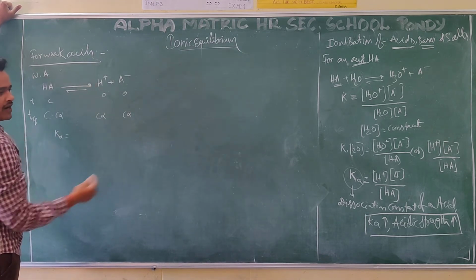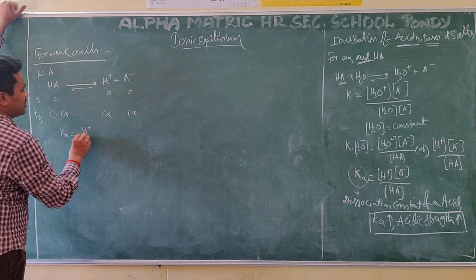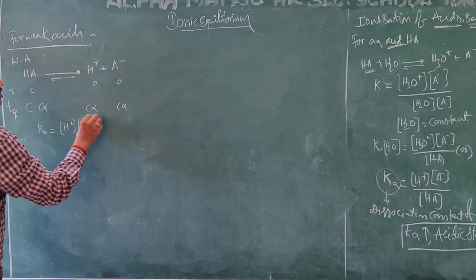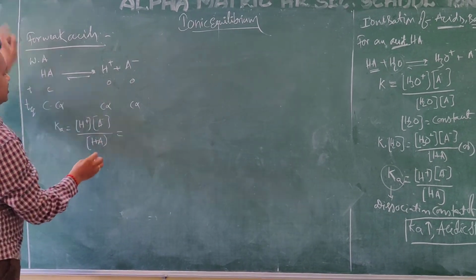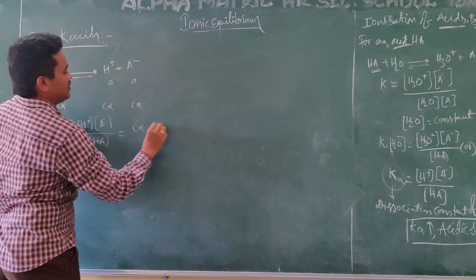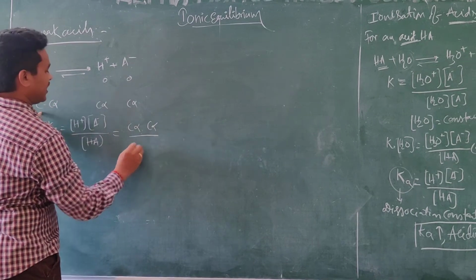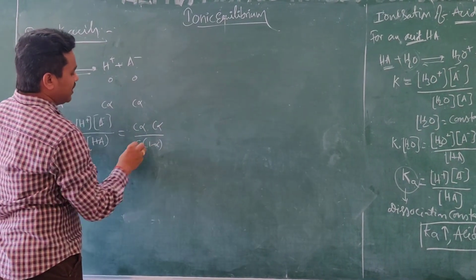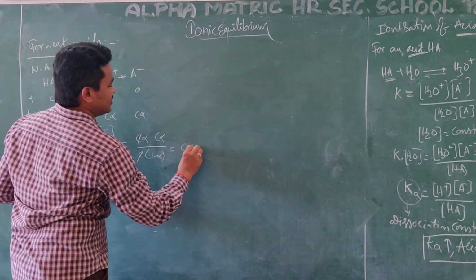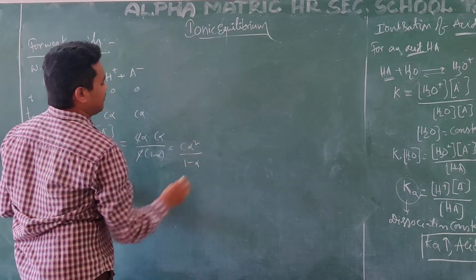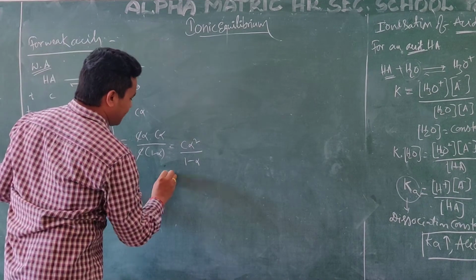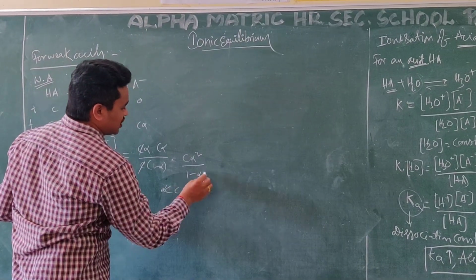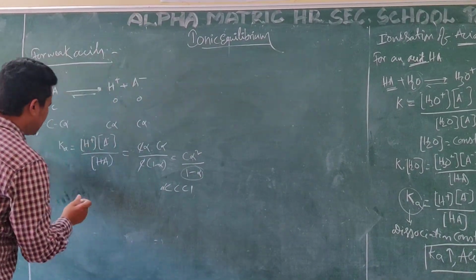According to the K value, how can we write it? K is the H plus concentration into the A minus concentration divided by HA. The H plus concentration here is C alpha, into C alpha, divided by C into 1 minus alpha. This C I can cancel, giving C alpha square by 1 minus alpha. Why am I talking about weak acid? Weak acid means alpha value is less than 1, so this is considered as 1 only. This is an important formula here.